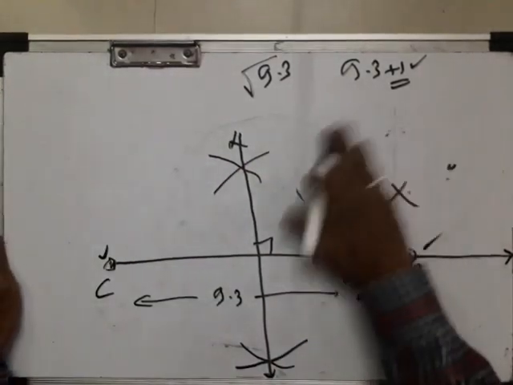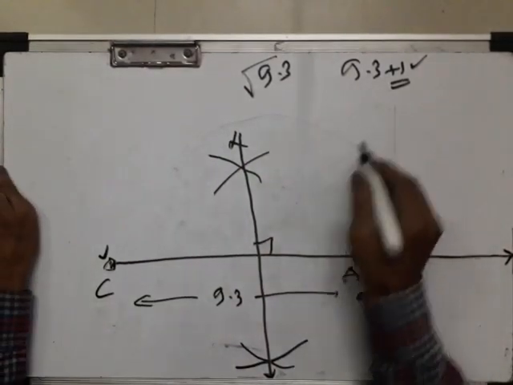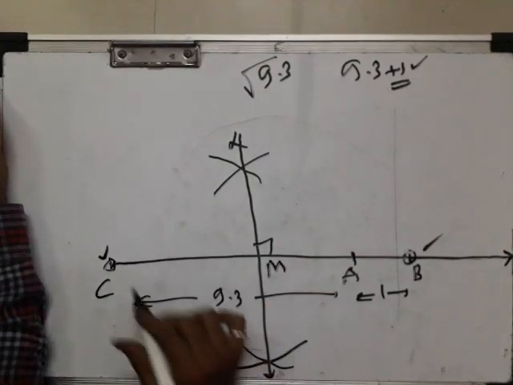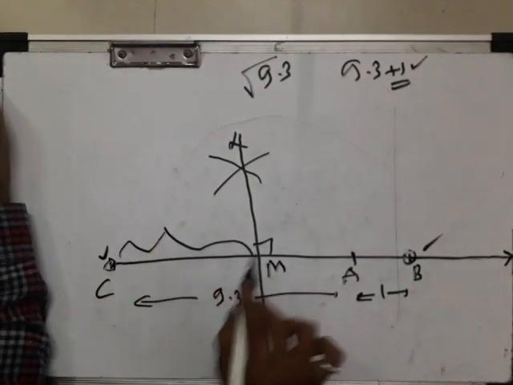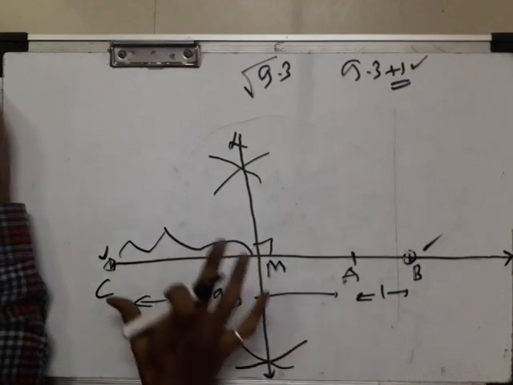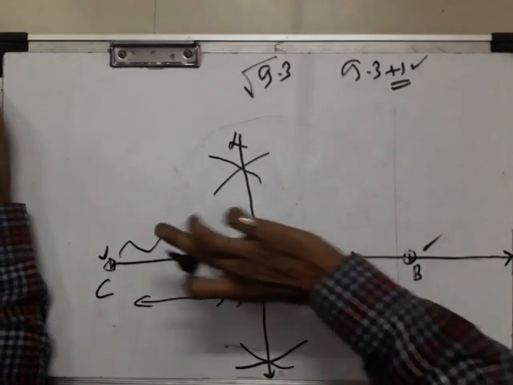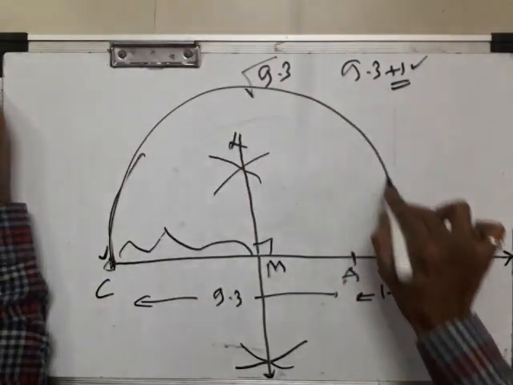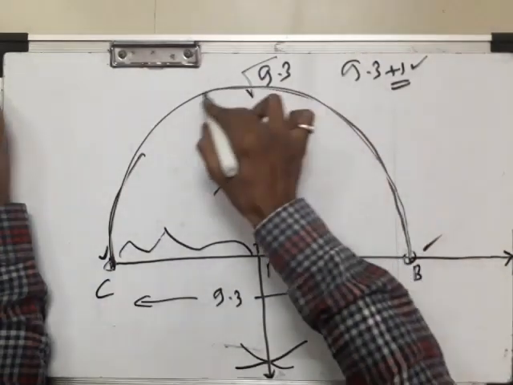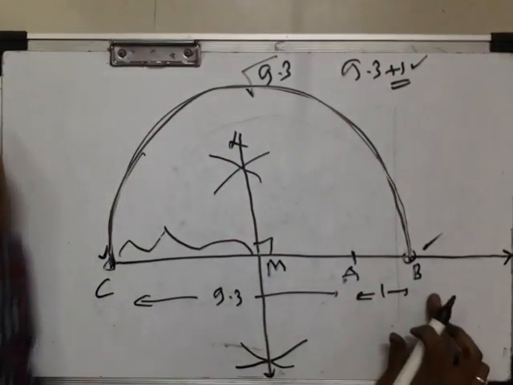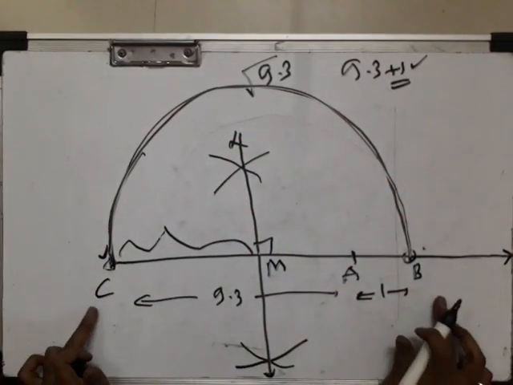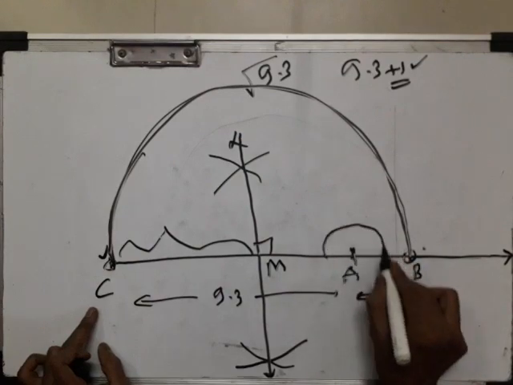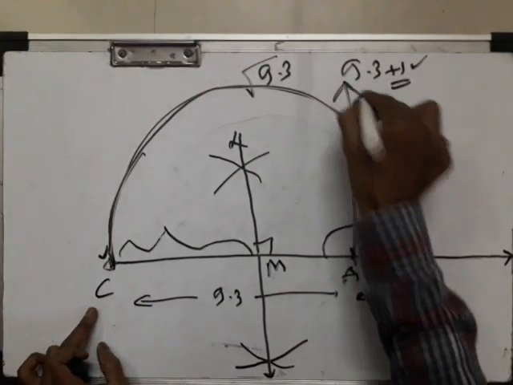Right, now after this, label this point as, suppose, M. By taking M as a center and CM as a radius, draw one semicircle. That will pass through C and B. Then draw one perpendicular at A. Place the protractor here. Draw one perpendicular.